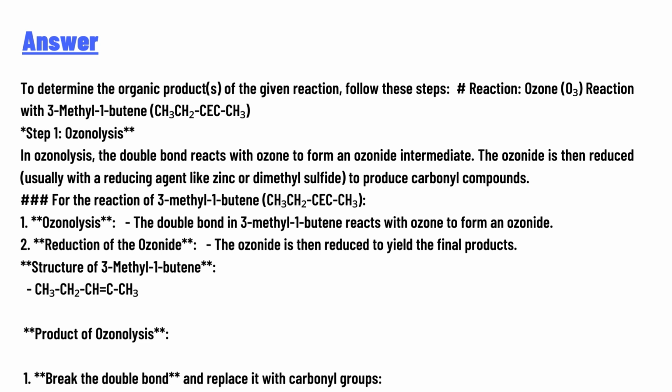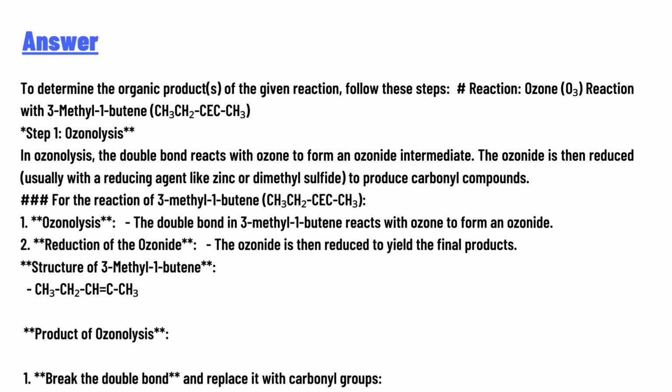Ozonolysis: the double bond in 3-methyl-1-butane reacts with ozone to form an ozonide. Step 2: Reduction of the ozonide. The ozonide is then reduced to yield the final products. Structure of 3-methyl-1-butane: CH3CH2CH=CCH3. Product of ozonolysis.